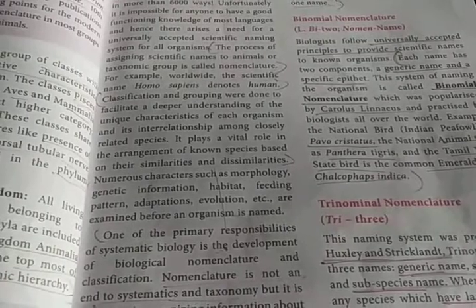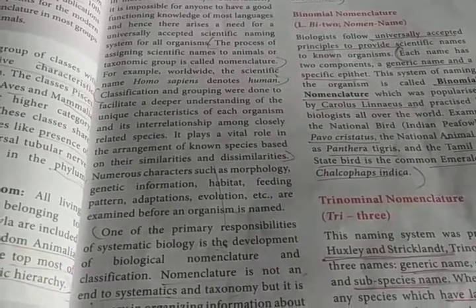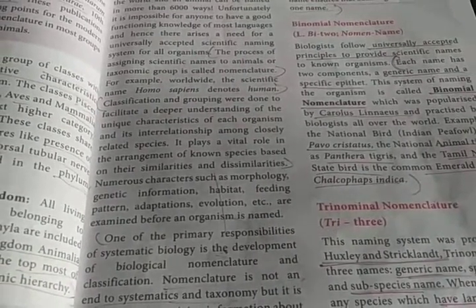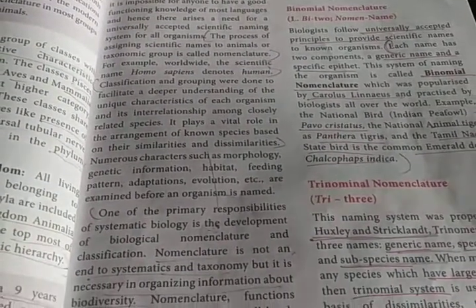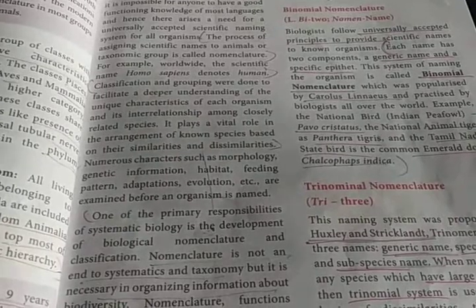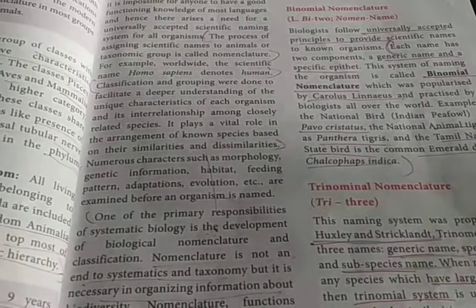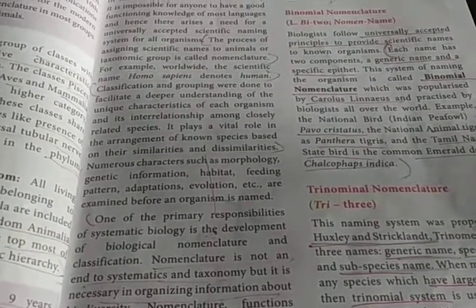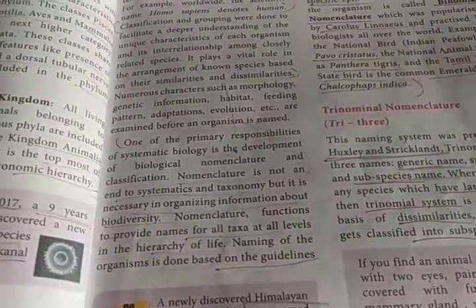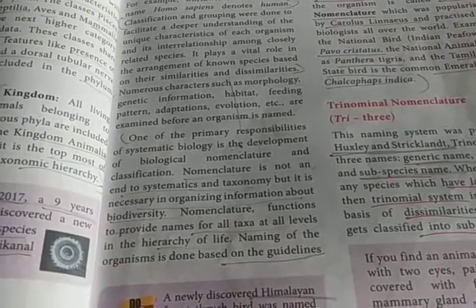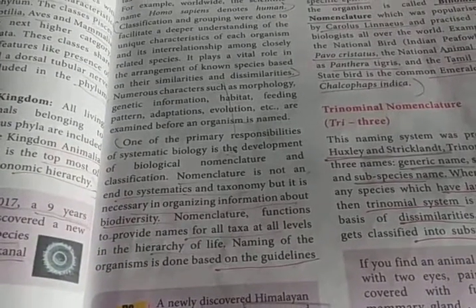They analyzed everything: morphology, gene information, habitat, feeding pattern, adaptation, evolution, etc. Before giving the name they followed all this, and then they gave the name of the organism. Systematics is not only the naming of an organism; that is just one part.